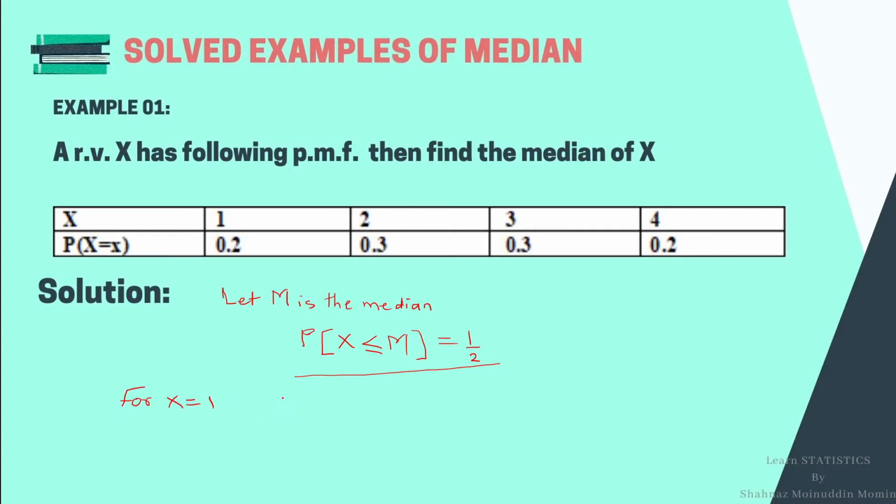For x equal to 1, the first value of x, we calculate probability x less than or equal to 1. Here there is no value less than 1, so it is probability x equal to 1, which is 0.2 from the probability distribution table, and it is less than 1/2. So 1 is not the value of the median. We shall move to the next value of the random variable, x equal to 2.